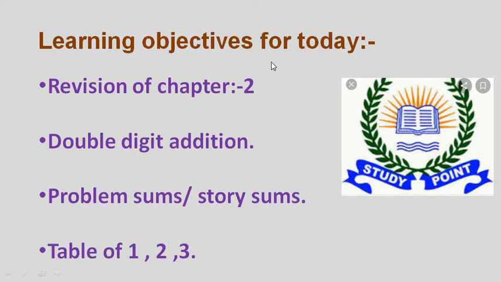What are the learning objectives for today? Today we are going to make revision of chapter 2. In this chapter 2, we will learn double digit addition and problem sums or story sums. We also make revision of table number 1, 2 and 3.